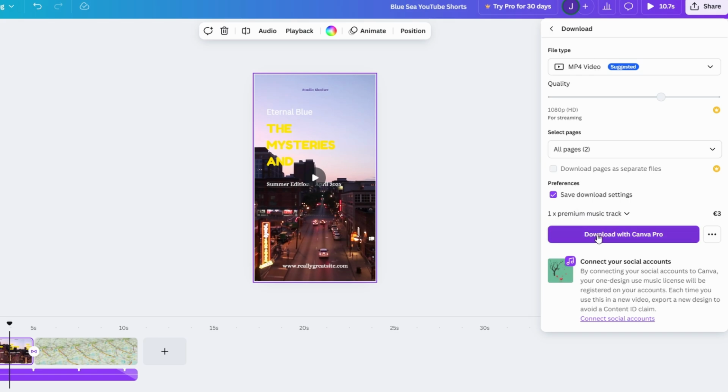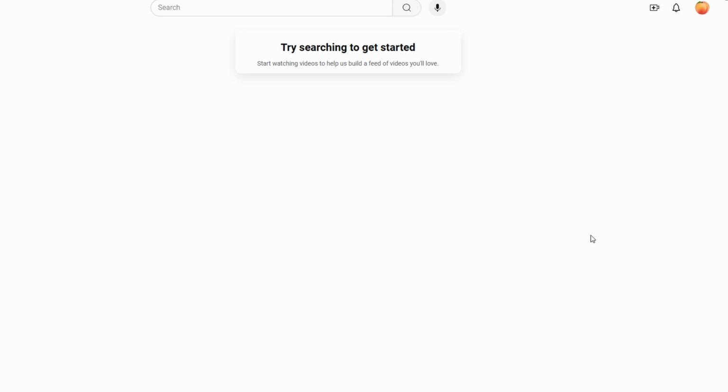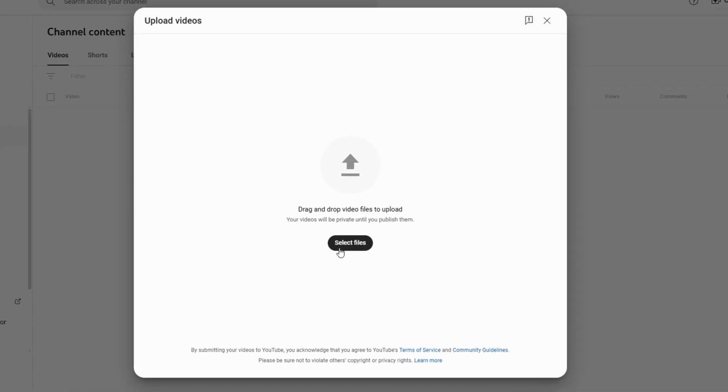Next, head over to YouTube and log into your account. Click on the plus button at the top of the screen, then select Upload Video. When prompted, make sure to choose the Shorts option to categorize your video correctly. This is essential for making sure your video appears in the Shorts feed.